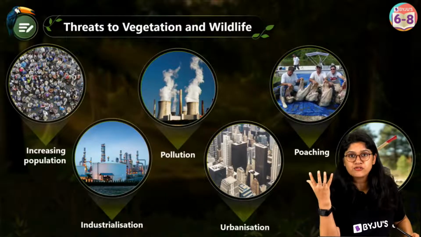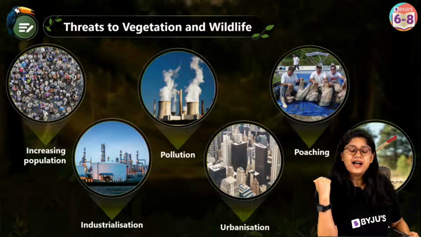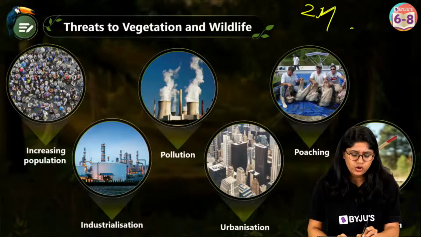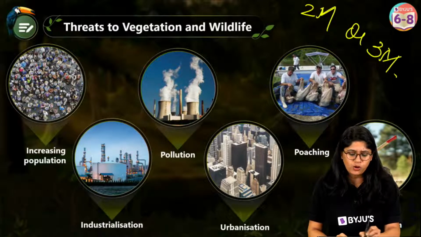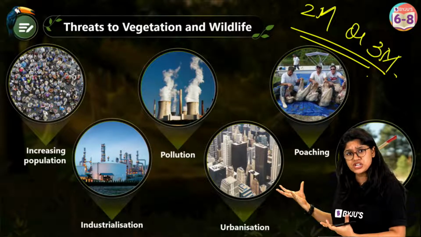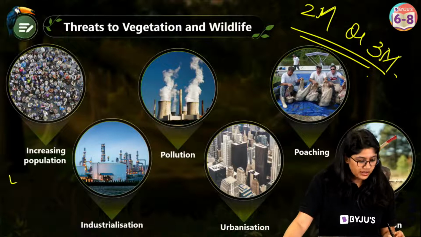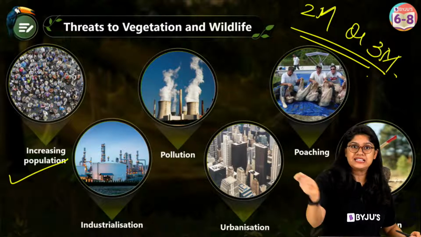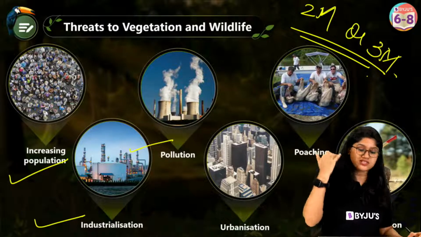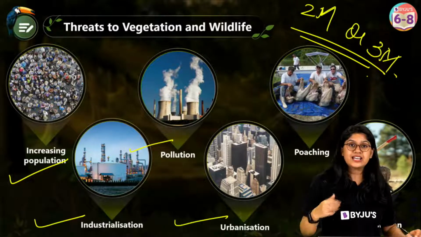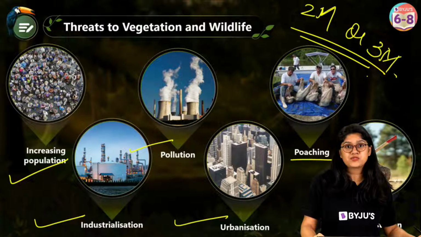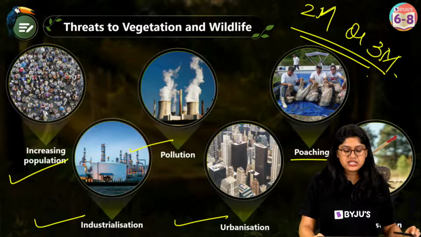What are the threats that we have to the wildlife? Here we are. Again, everyone, this is a 2 marks or 3 marks general question. All of us should be aware of all of these, right? Why are the forests important? What is the threat to the natural vegetation? Here we are. The population is increasing and we are clearing the forest. Then we are making industries and pollution is definitely increasing. We're clearing out the forest to make homes for the people. There's poaching of animals, and we have deforestation.